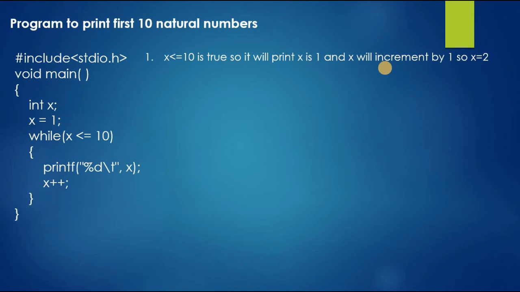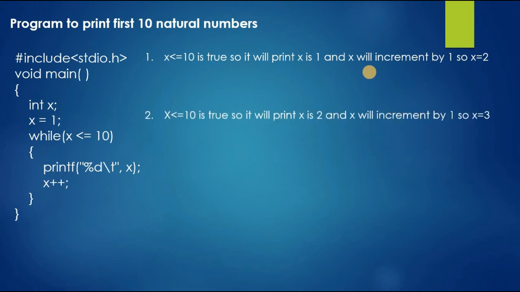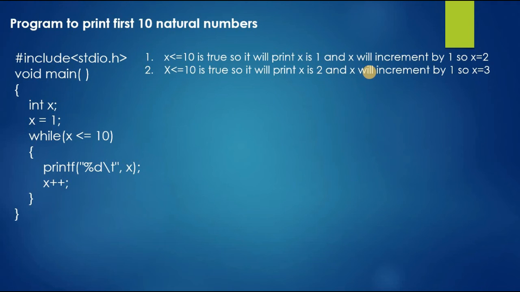Now the second time it goes for execution, we got x value as 2, so x is less than or equal to 10. It is true, so it will print x as 2, and x will be incremented by 1, so we will get x equal to 3.